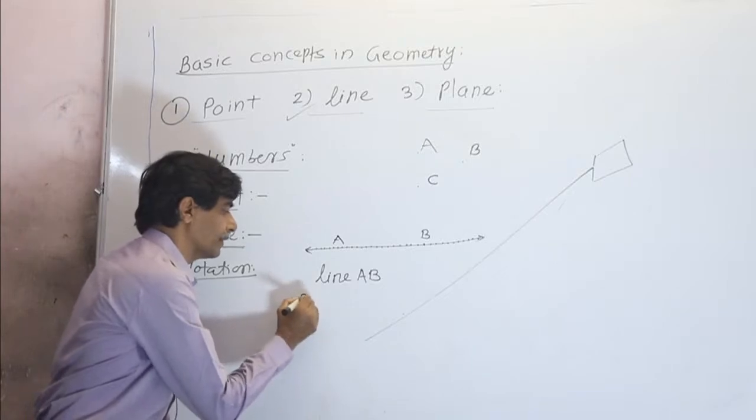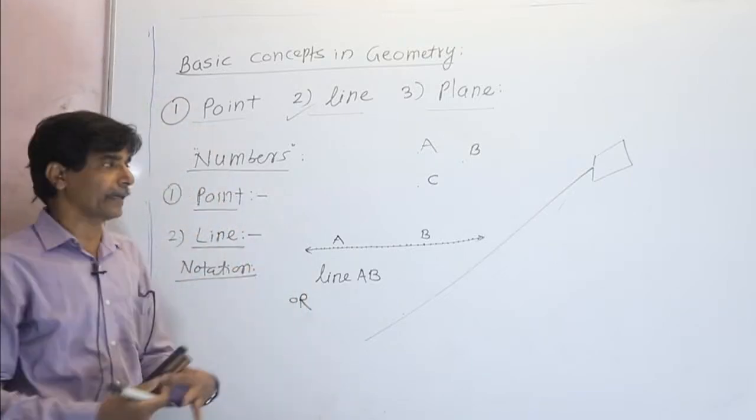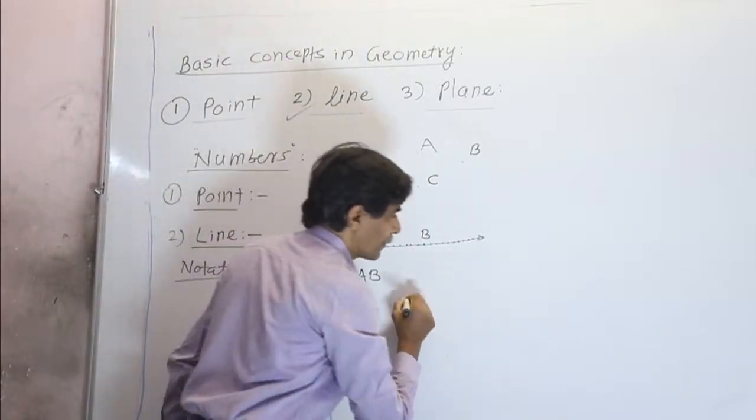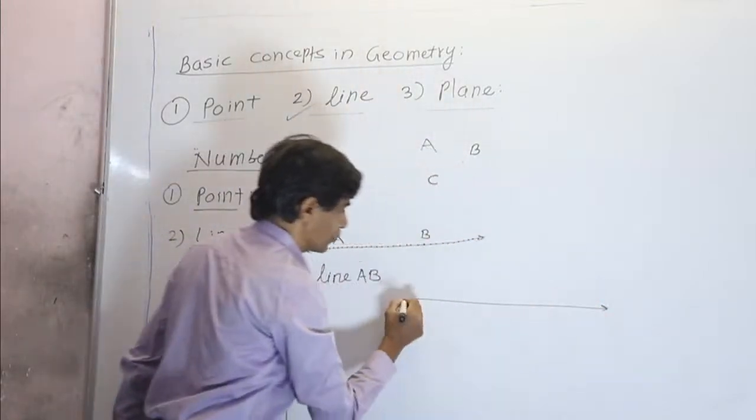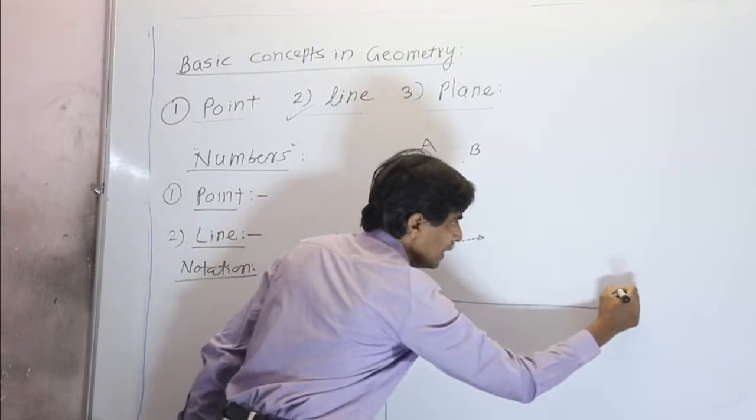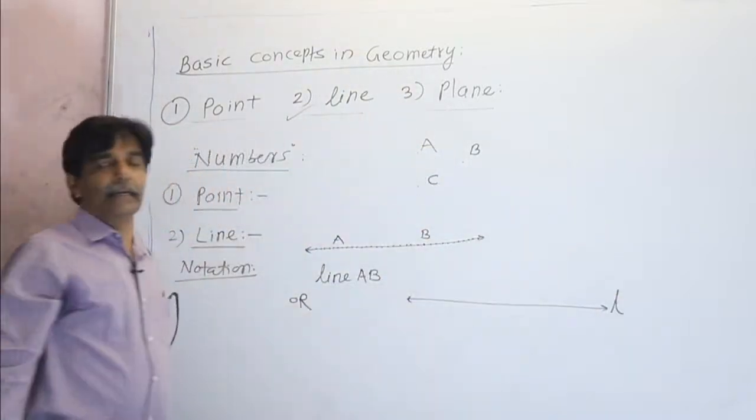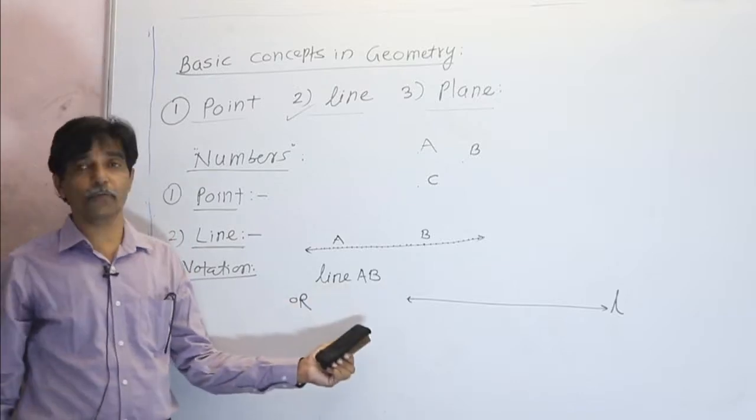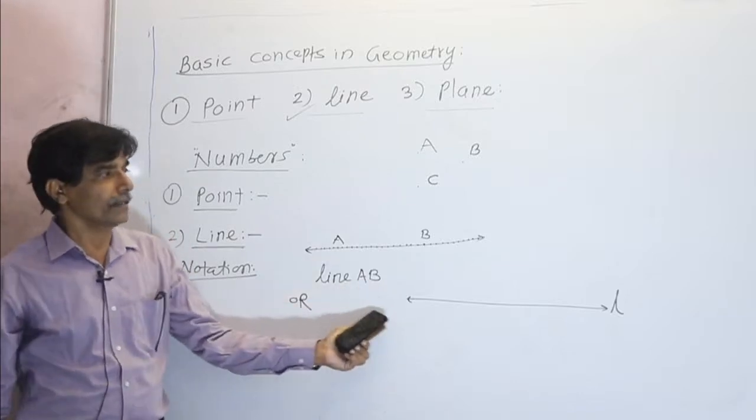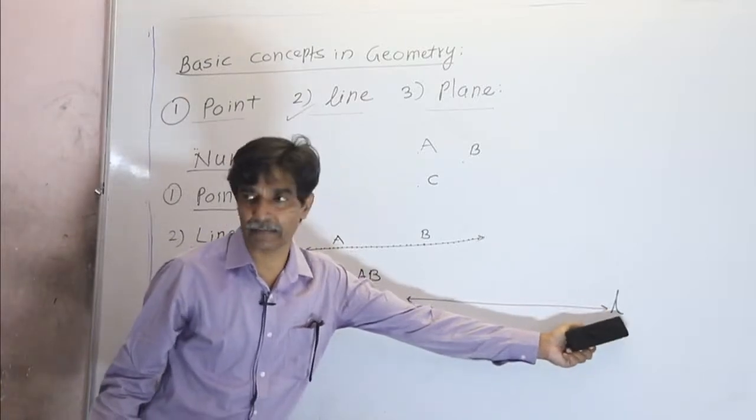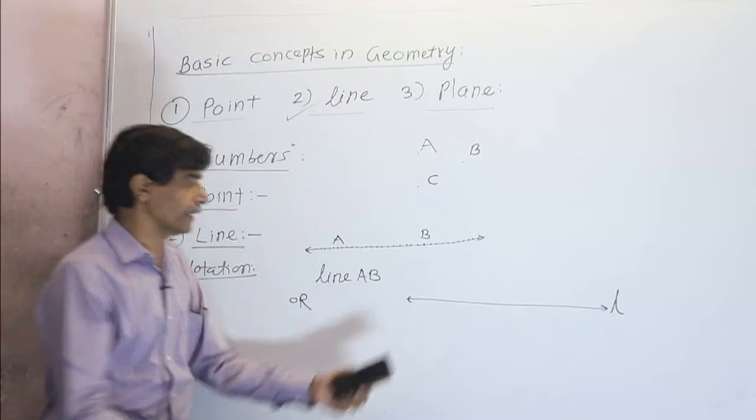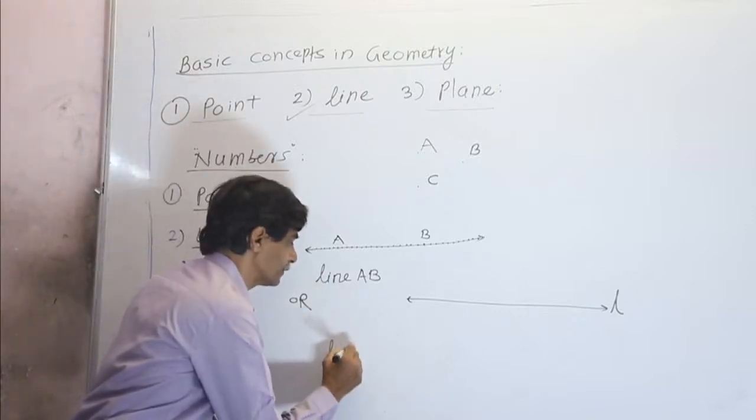Or secondly, if you want to represent the line, then you can represent it in another way also, and that is, suppose this is a line, we put the arrows, this is L. So by a single letter we can write the line also. For this, we will write the small letter at the end of the arrow, and we read it as line L.